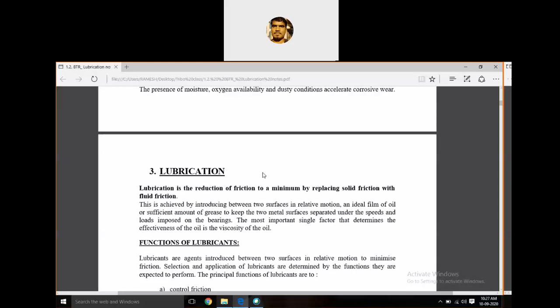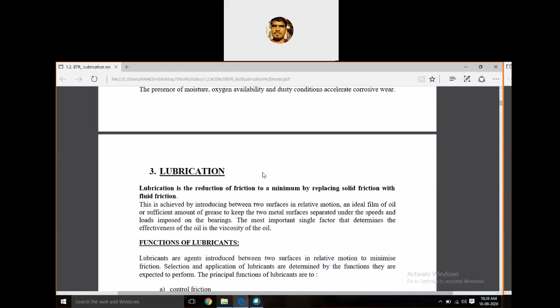Okay, come to the definition. Lubrication is the reduction of friction to a minimum by replacing solid friction with fluid friction. That is the technical definition. Lubrication we can also define as an art of applying unguent, a somewhat jelly-type fluid, between two meeting surfaces to reduce the friction. That is also called lubrication.